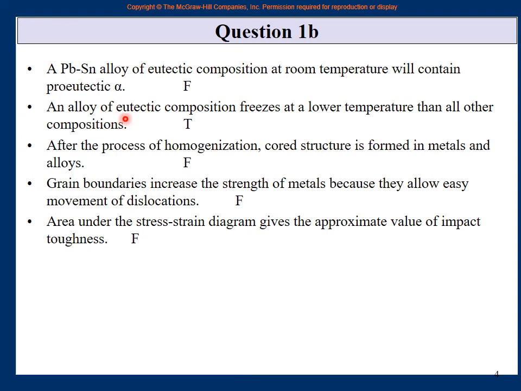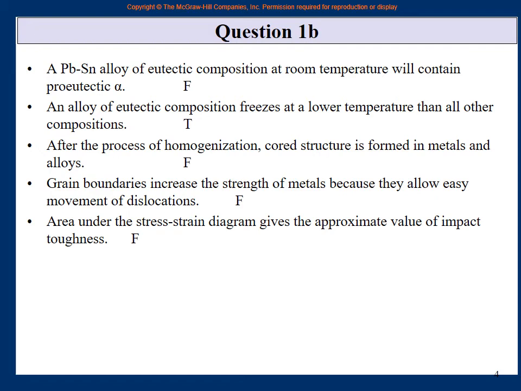An alloy of eutectic composition freezes at a lower temperature than all other compositions. Think on it. Again, the best thing will be that if the phase diagrams are not clear in your mind right now, then on one side you open the phase diagram of a eutectic alloy, any eutectic alloy like lead tin, silver copper, and then you try to answer this question. If all the diagrams are clear in your mind, then you can say it.